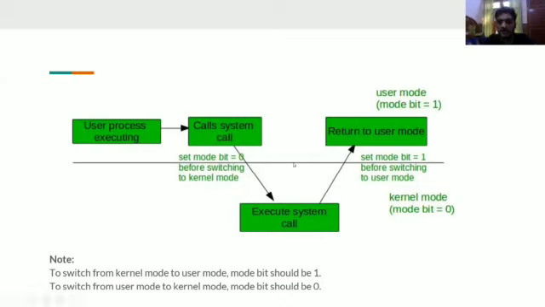What it does is it has a bit that is toggled. There are two modes, user mode bit and kernel mode bit, right? When I give a call for the task manager, it toggles the bit to 0, because 0 is set for kernel mode, and when it toggles, it goes into the kernel mode, and all the kernel executions are executed.